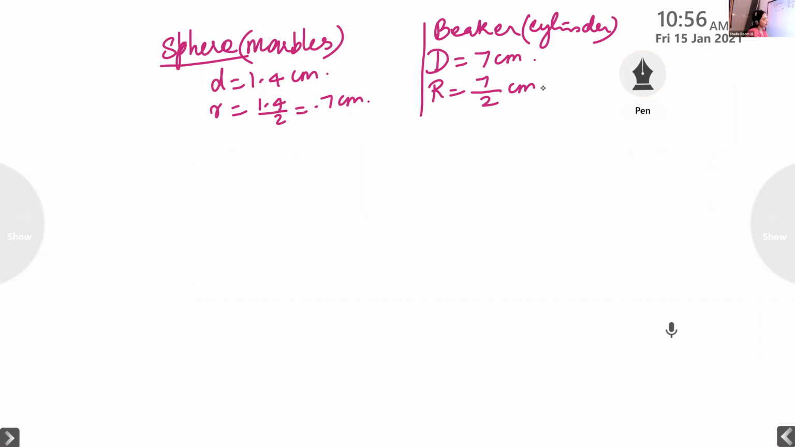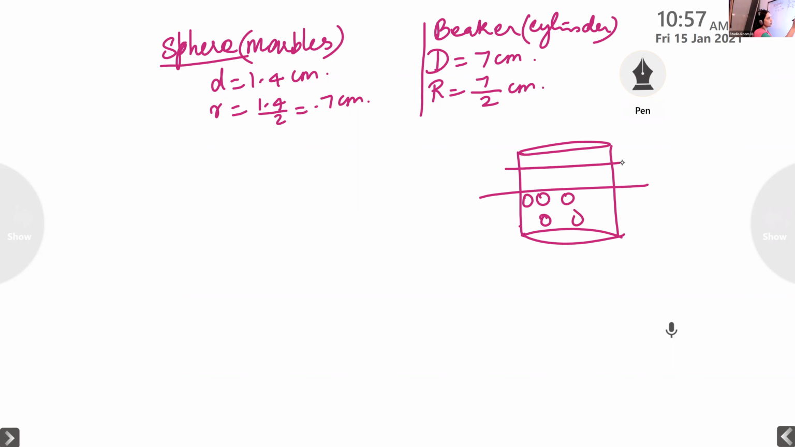Find the number of marbles dropped into the beaker. We want to find that out. Initially it is filled with some water. Marbles are dropped into a cylindrical beaker containing some water. So you are dropping some marbles inside. When you drop the marbles, the water level is rising. We want to find the height of the water level. So how do you do this?